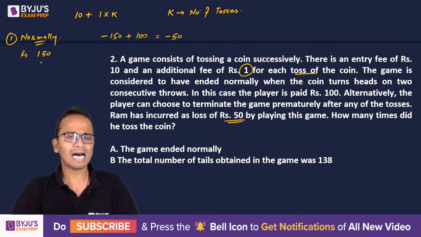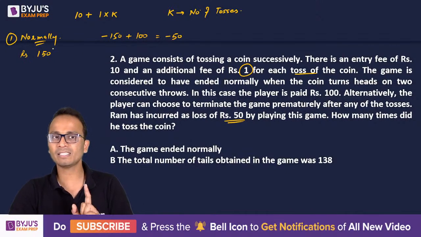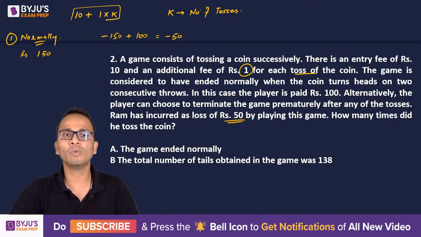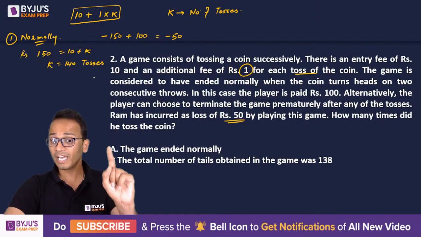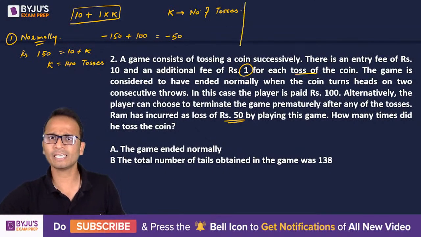Okay, so that means Ram has paid a total of 150 rupees. So using this, can you tell me what will be the number of tosses Ram would have made? If the game has ended normally, he has paid 150 rupees. 150 rupees is equal to 10 plus 1 into K, 10 plus K, and the value of K will be equal to 40. So number of tosses in this case will be 140 if the game has ended normally. All right. So that was case number 1.